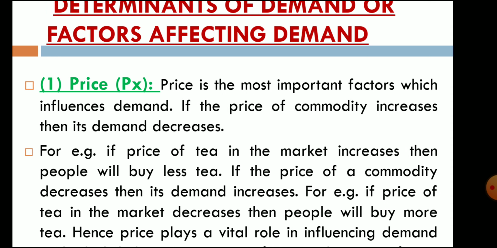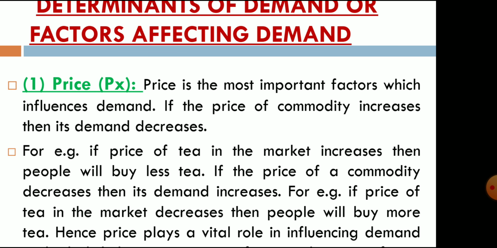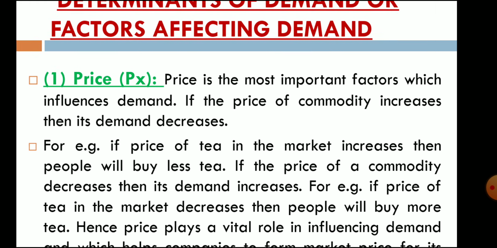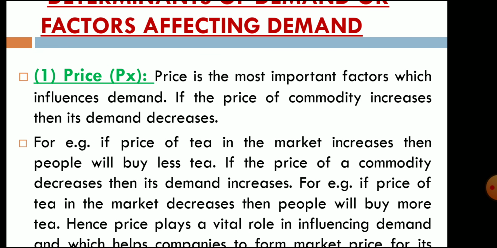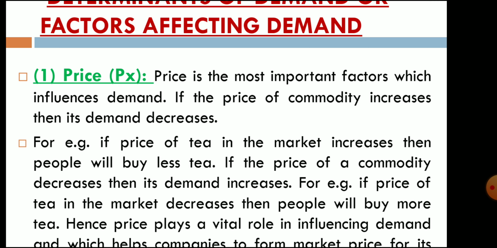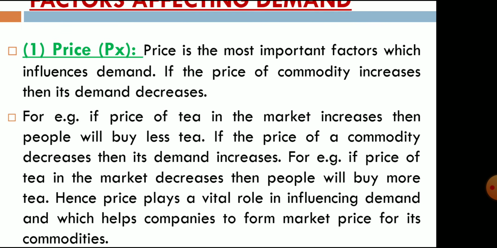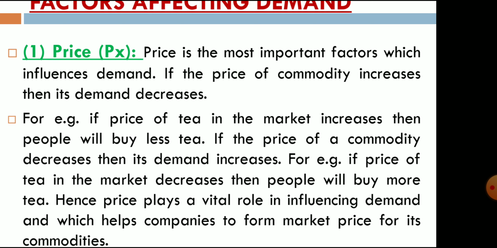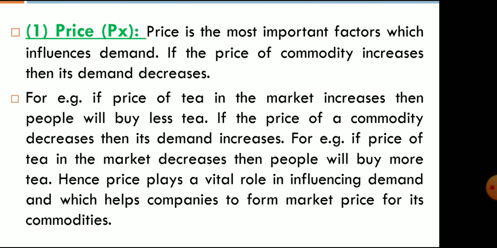There is price which affects the demand, influences the demand. If the price of a commodity increases, then its demand decreases. Commodity means any kind of product. So whenever the price of the product is increased, demand for the product will reduce. For example, if the price of tea in the market increases, then people will buy less tea. So whenever the price of tea increases, you have to purchase less tea and focus more on its substitute product, that is coffee. If the price of a commodity decreases, then demand increases. For example, if the price of tea in the market decreases, then people will buy more tea.